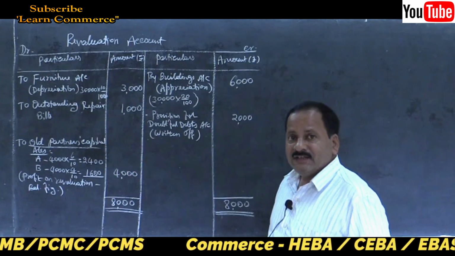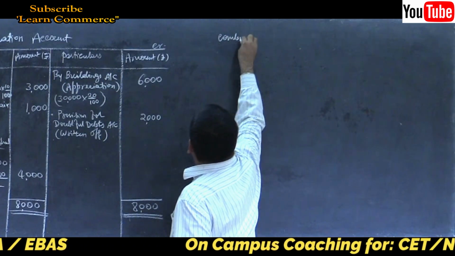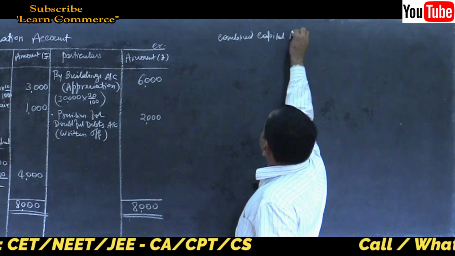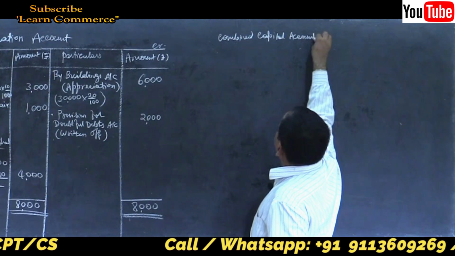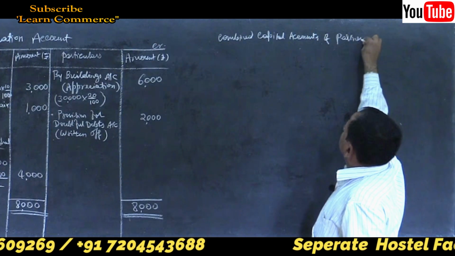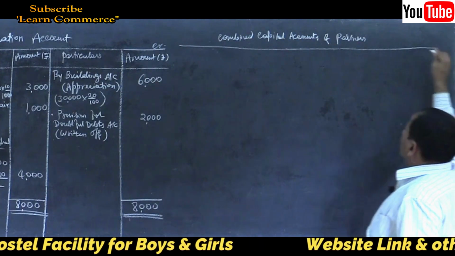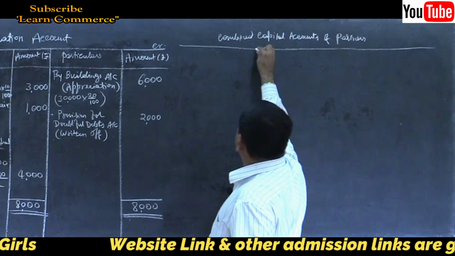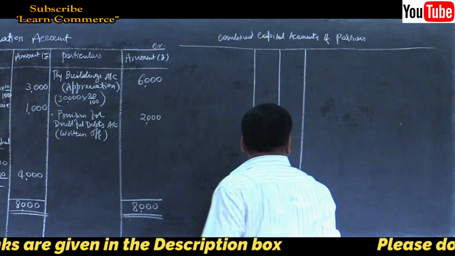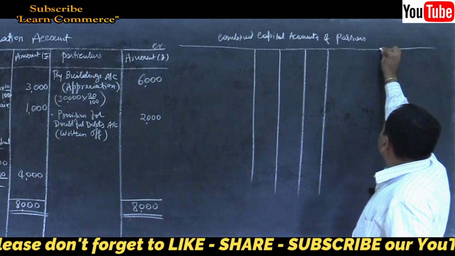Let us prepare combined capital accounts of partners. Yes. Draw the columns. Provide for columns: 3 columns on the debit side and 3 columns on the credit side.